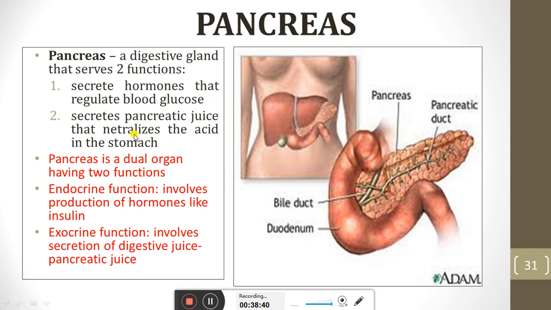Okay, so the pancreas is a digestive gland that serves two functions: it secretes hormones that regulate the blood glucose level, and it secretes the pancreatic juice that neutralizes the acid from the stomach. So the pancreas is a dual organ having two functions. The endocrine function involves production of hormones like insulin, and the exocrine function involves secretion of digestive fluid.